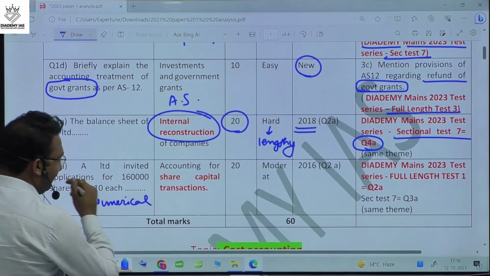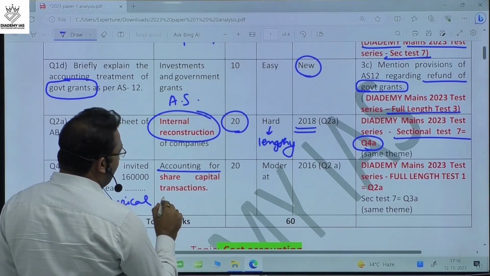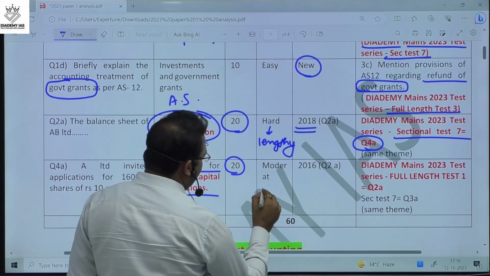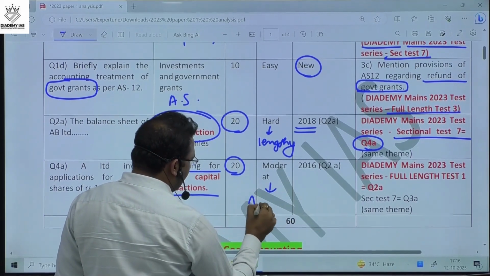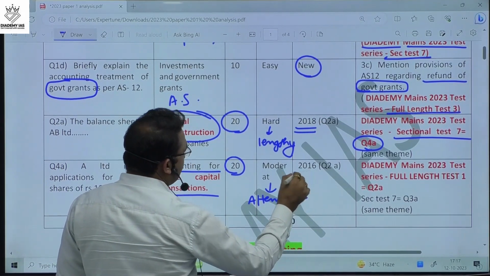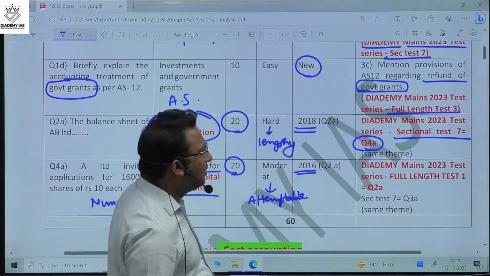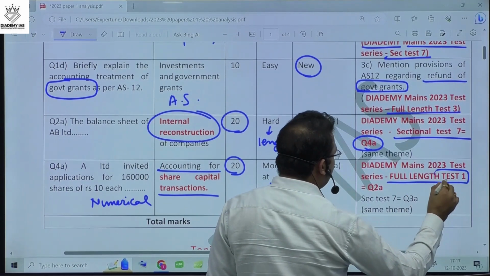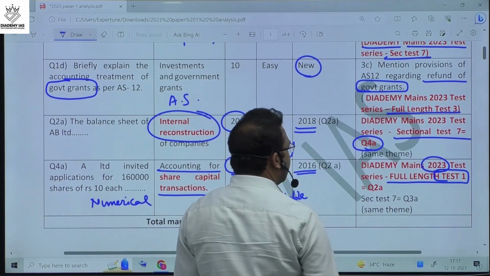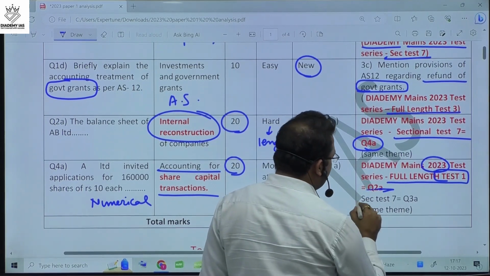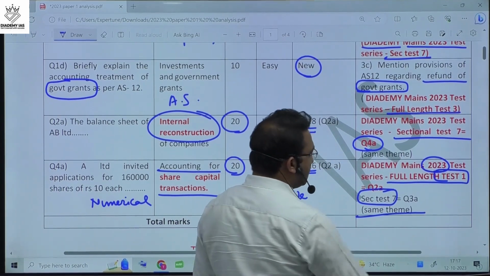This question is about the accounting of share capital transactions. This is a 20 marker, moderate question, and this is attemptable. This is a 2016 question, and the same question was repeated in 2016. Again, we asked the same question in the full length test number 1 of the mains 2023 test series, and also in sectional test number 7, we asked one more question on the same theme.